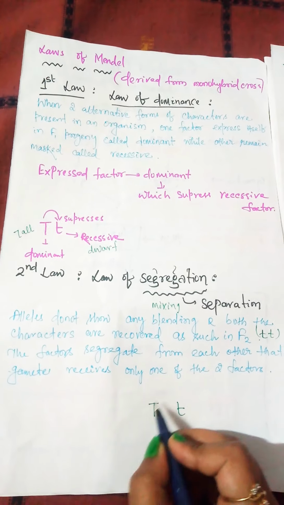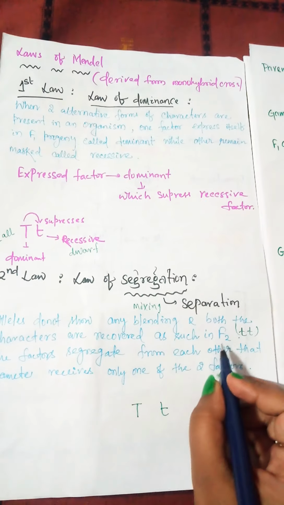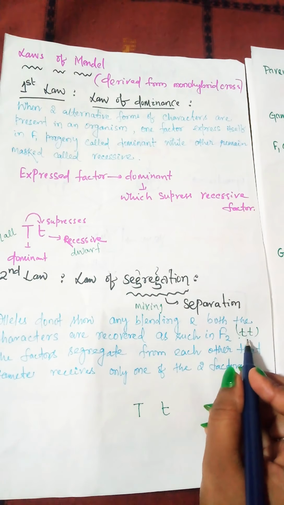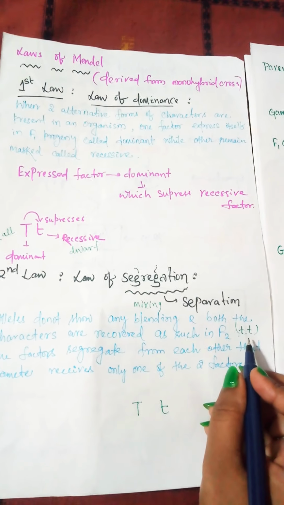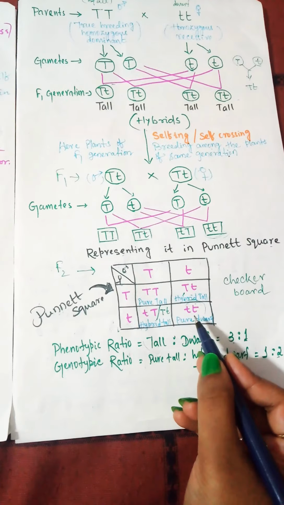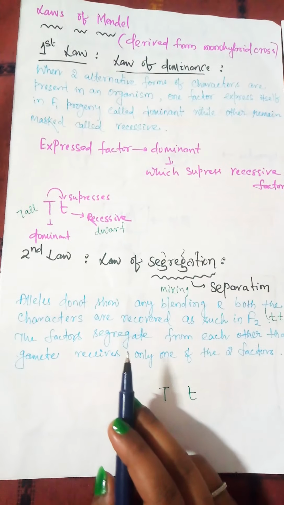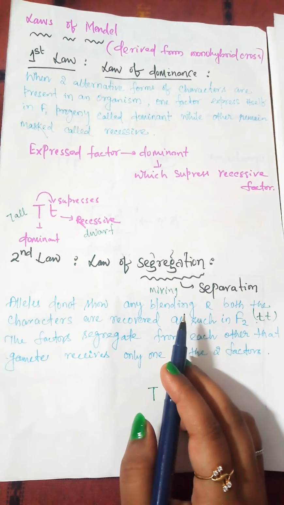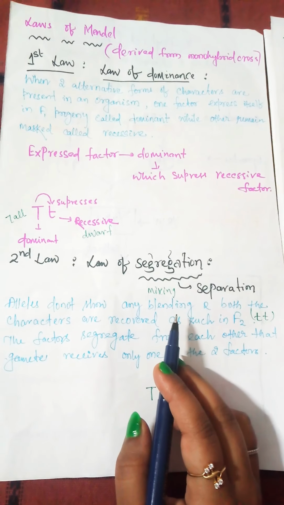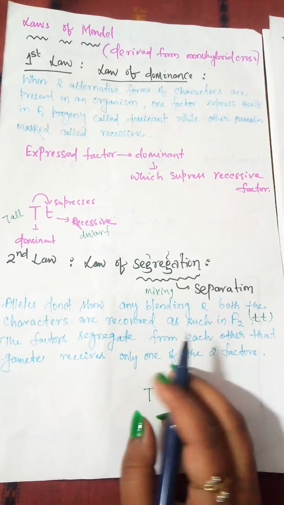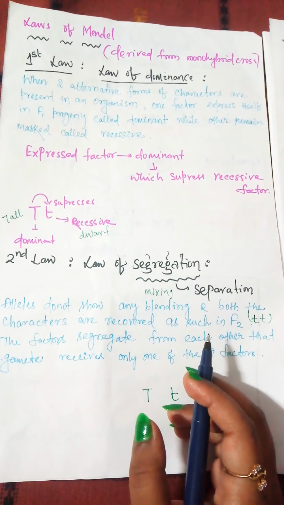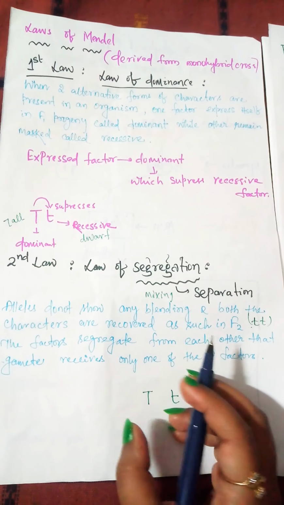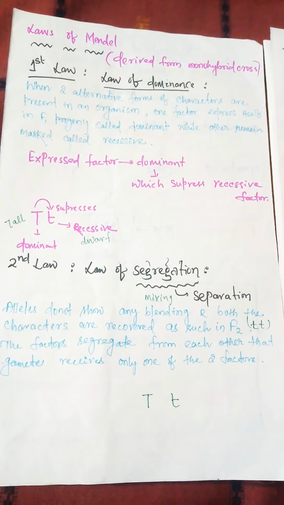And different combinations form, from which the recessive character also appears in one of the generations, like in our experiment in F2 generation. So the law of segregation says the alleles do not mix with each other, they do not hamper or affect each other, they just remain with each other, and at the time of expression they can separate and form new character. Okay,